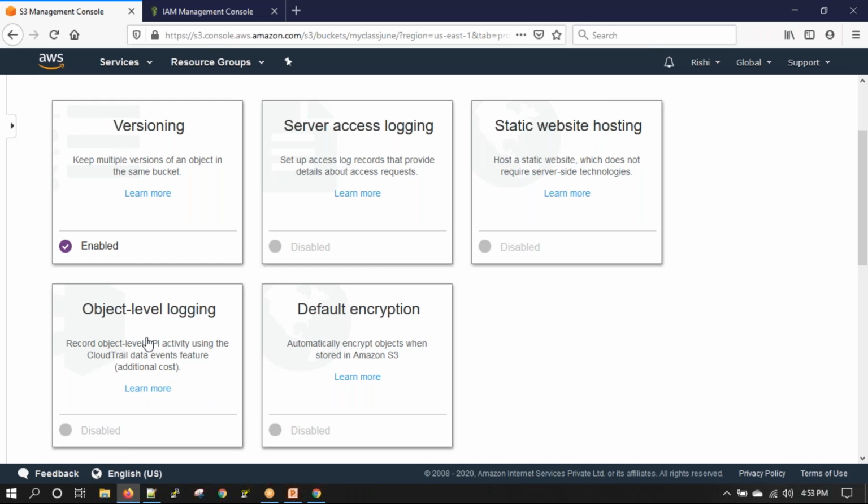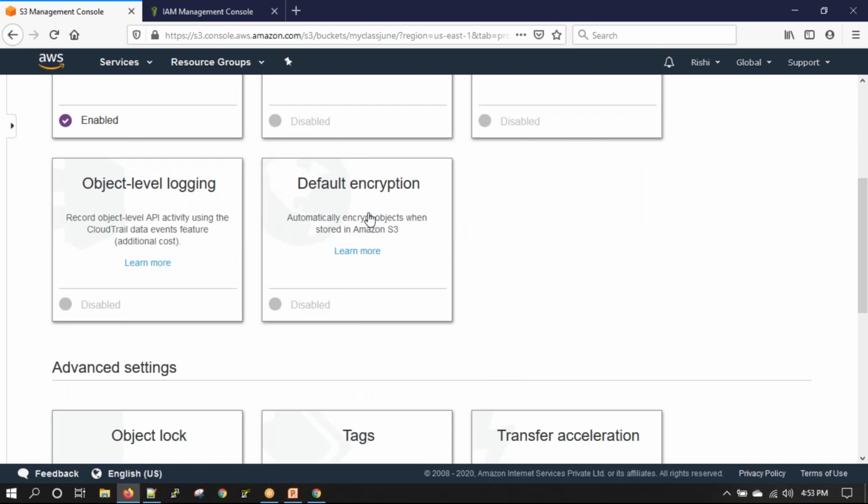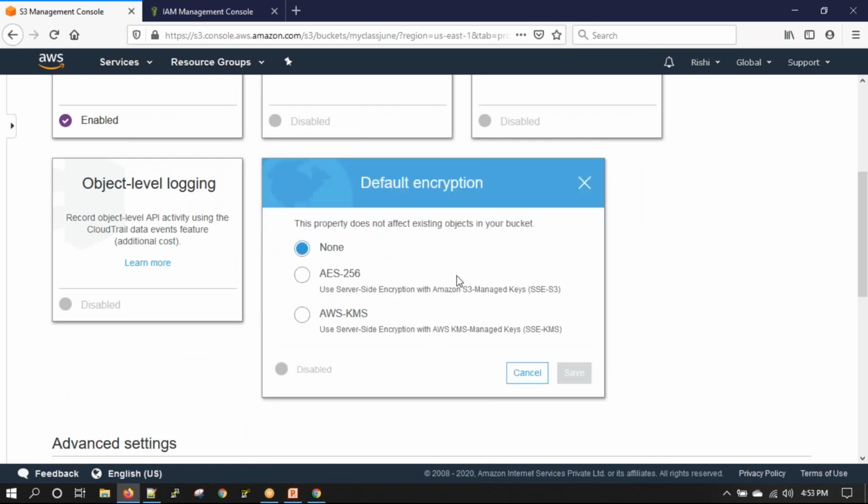Fine. Then we have something called encryption. So S3 supports encryption at rest. Encryption at rest is once the data is uploaded onto S3, then it can be encrypted. S3 supports data encryption at rest. Okay. There are two ways to encrypt the data. One is key provided by S3.